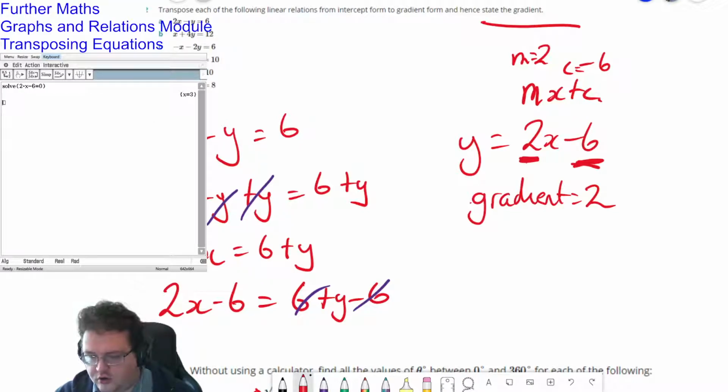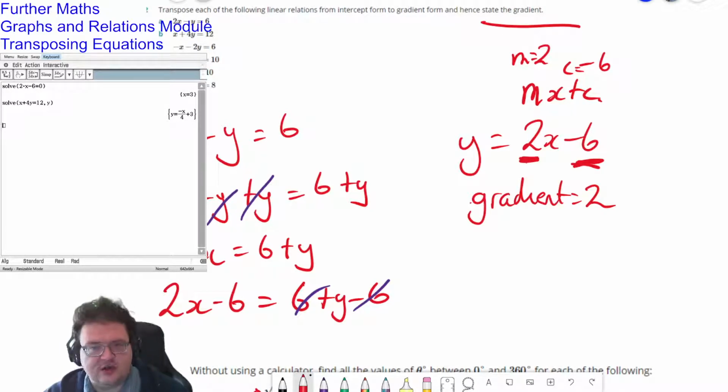You can go on your keyboard under Math 1, where you will find solve, bracket, and then type in the equation you want to find the solution to. So we'll do 2b here, 4y equals 12, comma y, and it will spit out the answer for you.